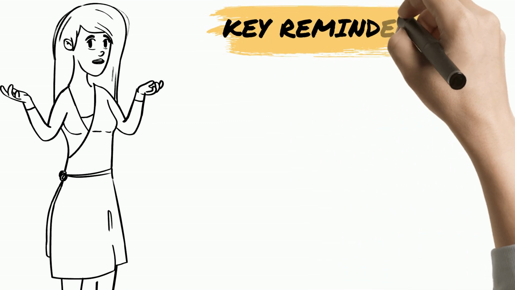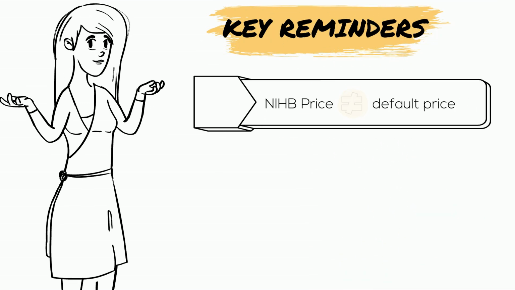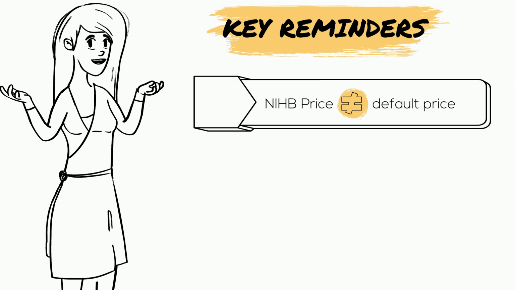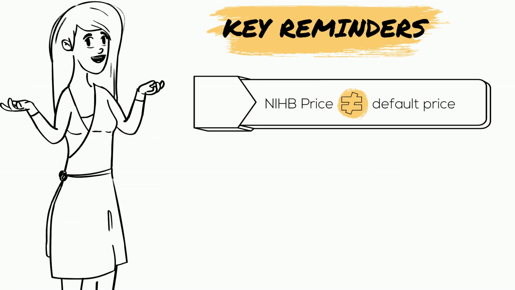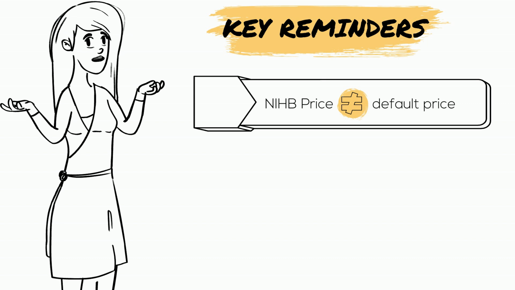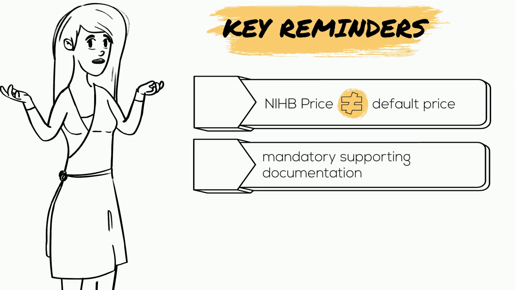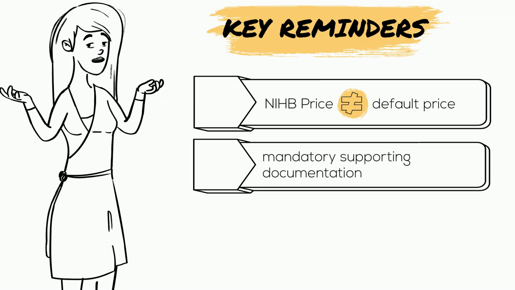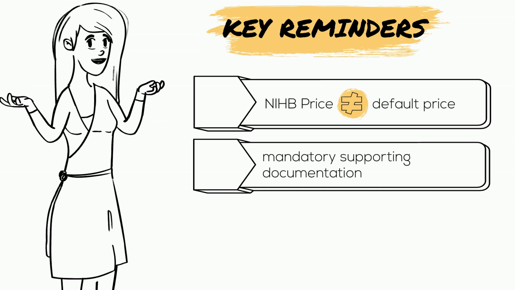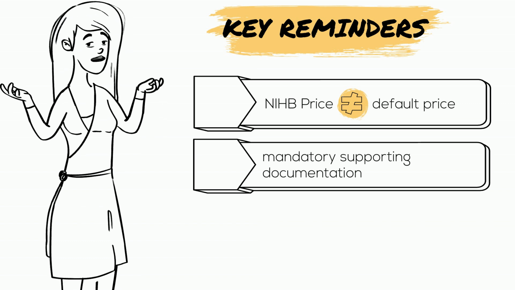Yes. There are a few key points to always remember. When a benefit has an NIHB price, you must not claim it by default. You're always required to calculate your ECA for submission using the item's reimbursement model. Then compare it to the NIHB price and price type. Secondly, you are required to submit supporting documentation such as a price justification and/or an item rationale anytime it's requested by the program and at any stage of the claim submission process.